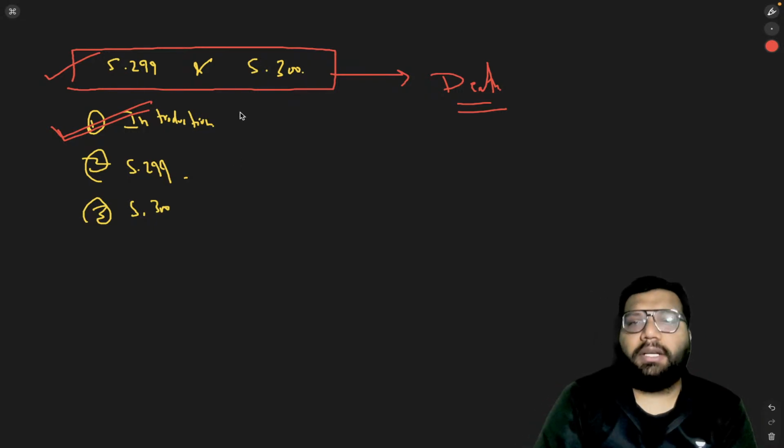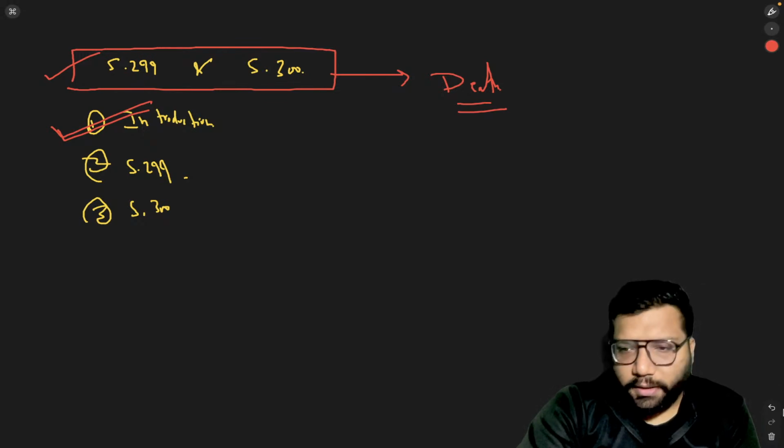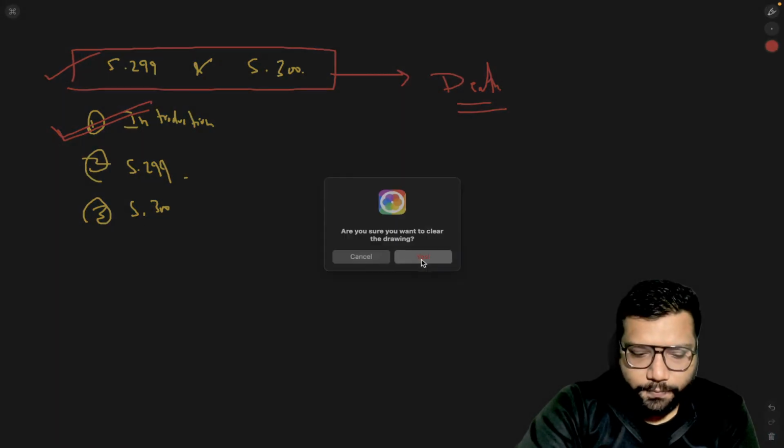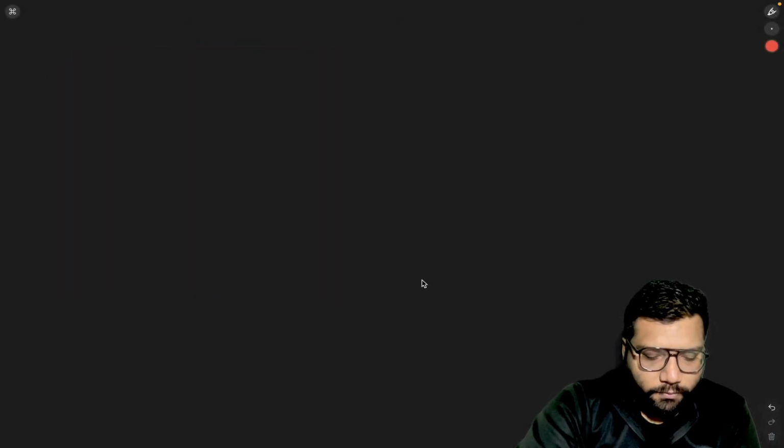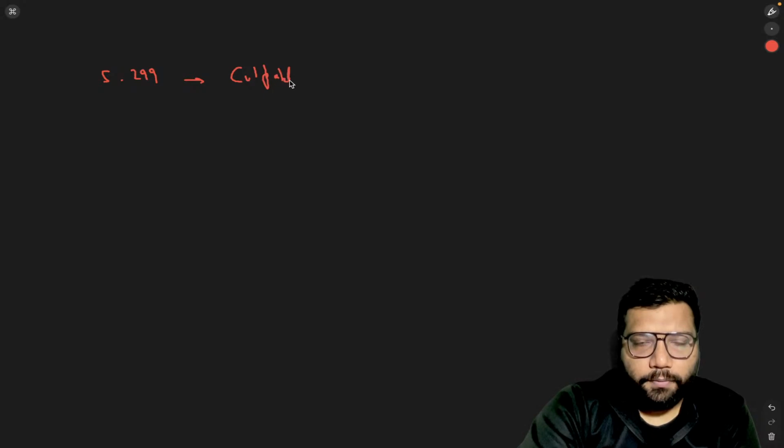Now going into the details of this topic. Section 299 deals with culpable homicide, and section 300 deals with the offense of murder.